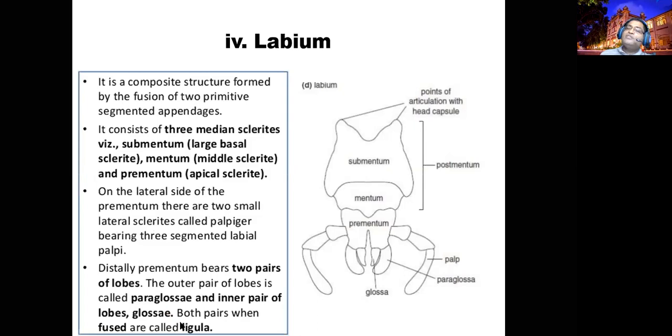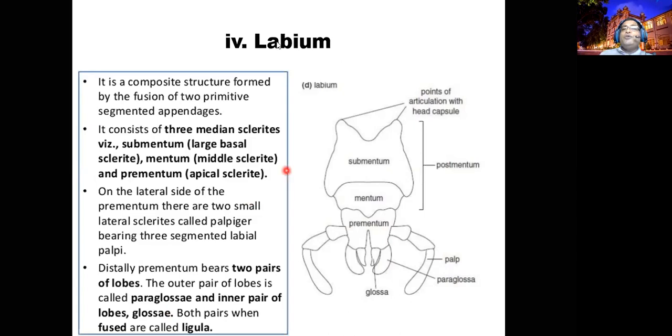This ligula is prominent in the lapping mouthparts of honeybees, the lapping or licking tongue. They are forming the tongue. Glossa and paraglossa joined together form the ligula.